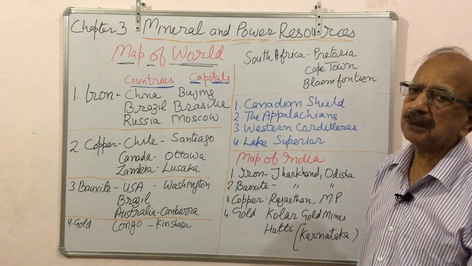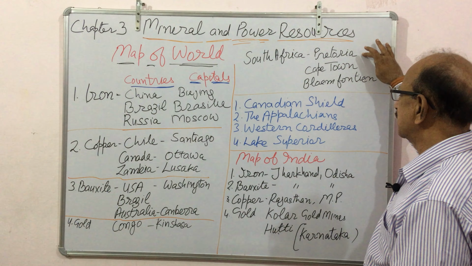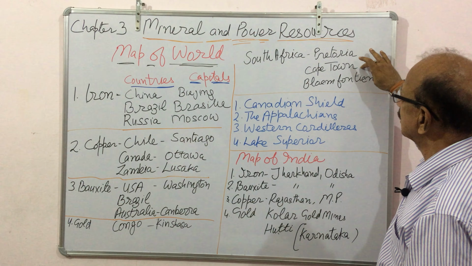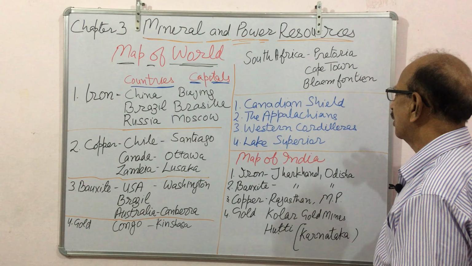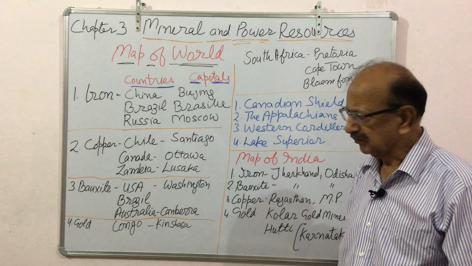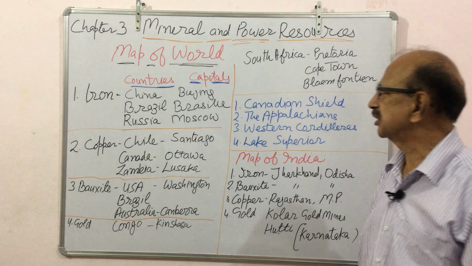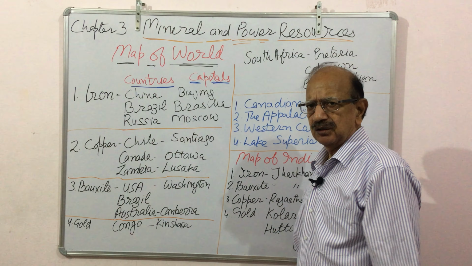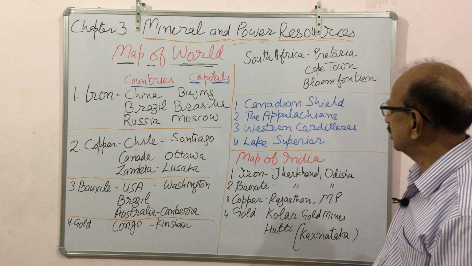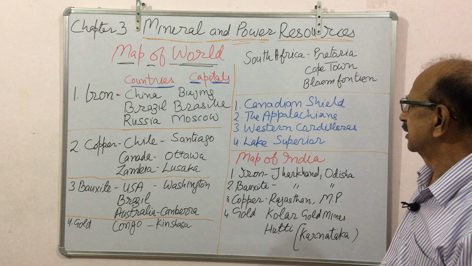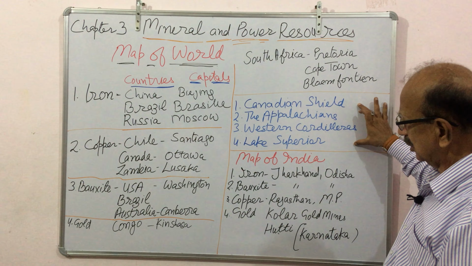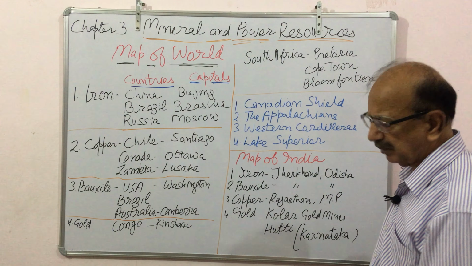So there are 3 different capitals for them: Pretoria for executive, Cape Town for legislature, and Bloemfontein for judiciary. And we should know that South Africa has one of the best constitutions in the world. So these 4 minerals we are to show, and then the map of India.